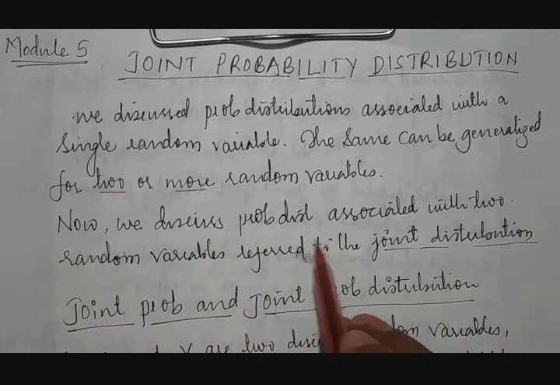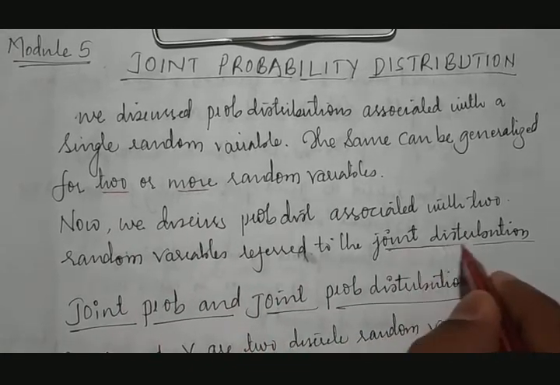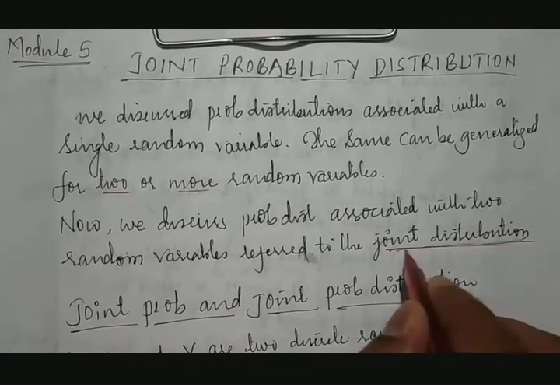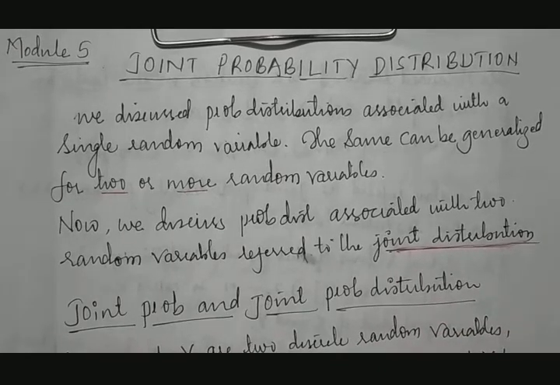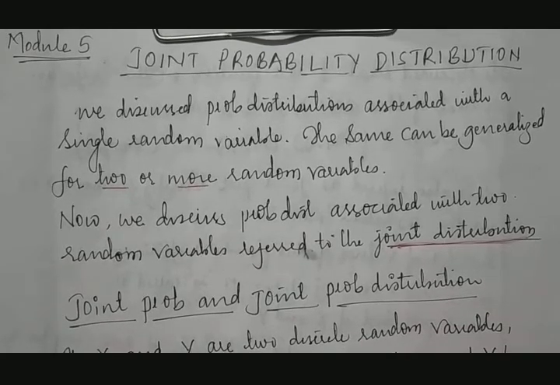The probability distribution associated with two random variables is nothing but joint distribution, or else we call it joint probability distribution. How does this joint distribution convert into joint probability distribution? Let us see.